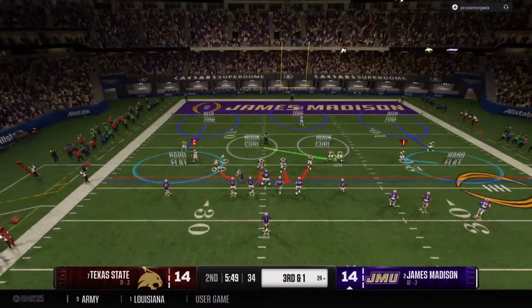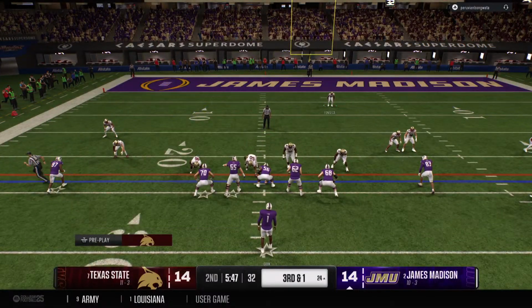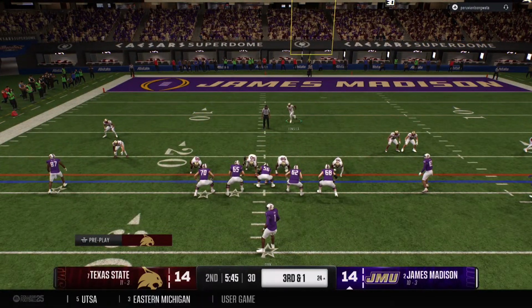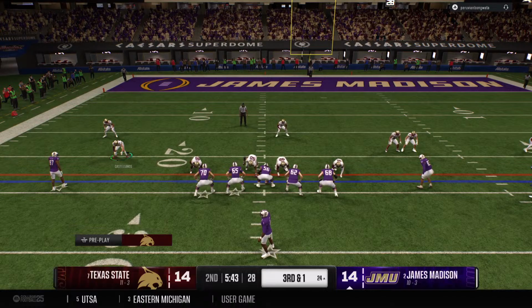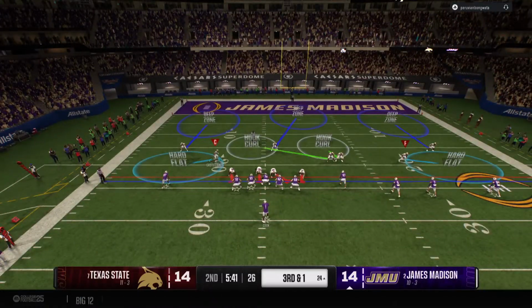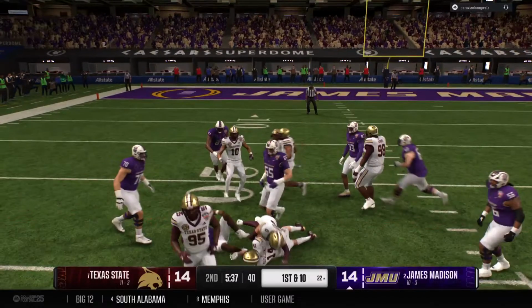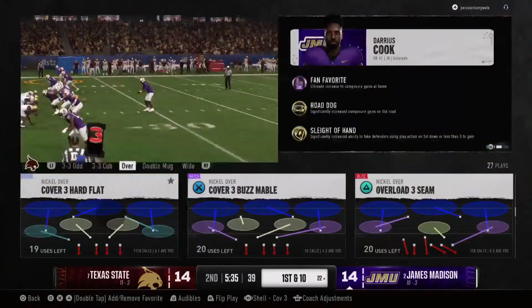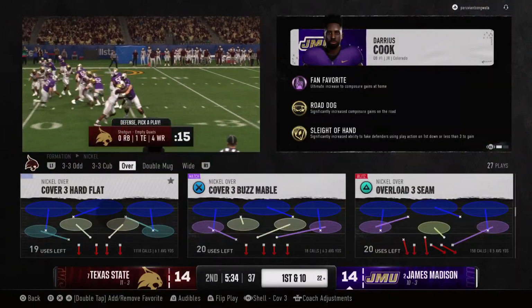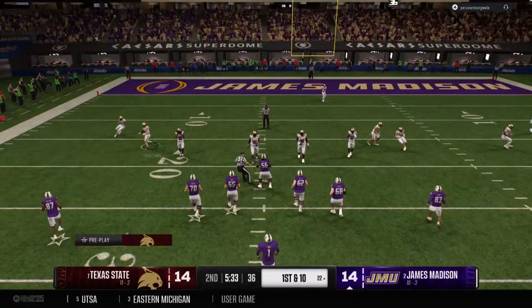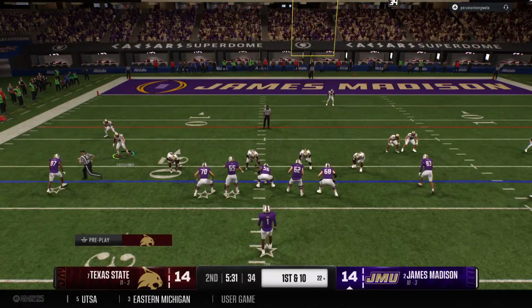So now it's third and short from the plus 24. Could be four-down territory. Interesting to see what the call is here. And the quarterback tucks it and takes off as a design run. Brought down to the 22. It's a first down, very near the red zone now. And the Dukes looking to keep this drive rolling.